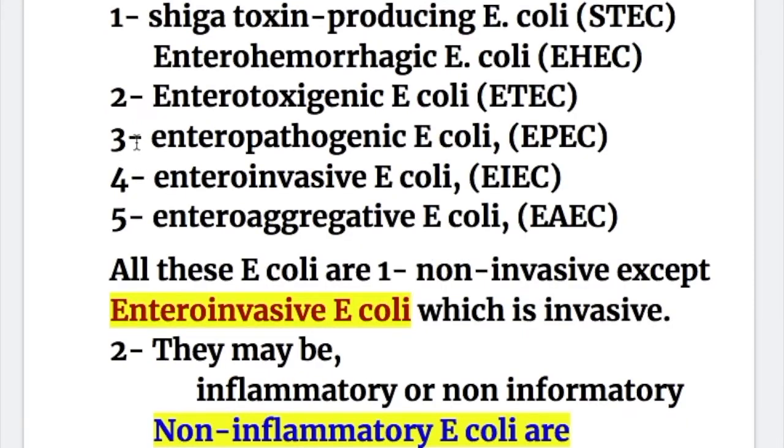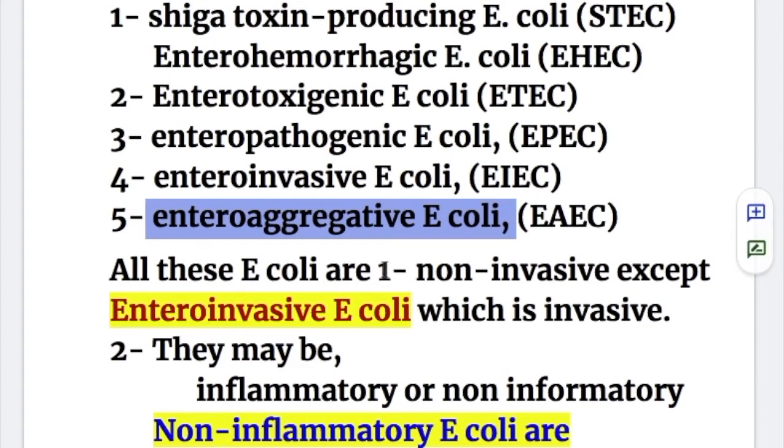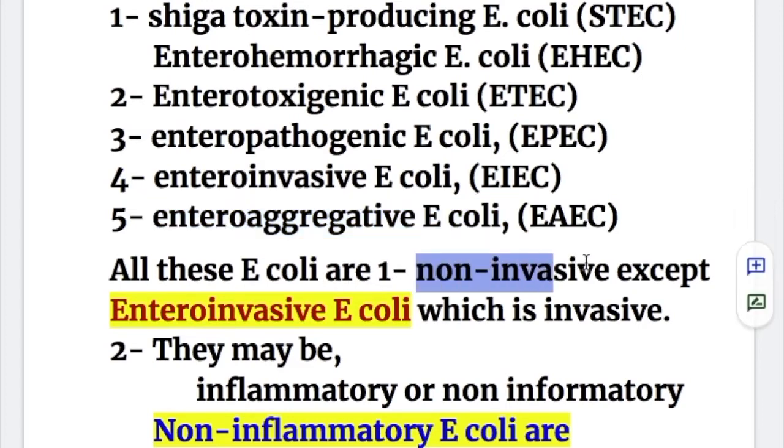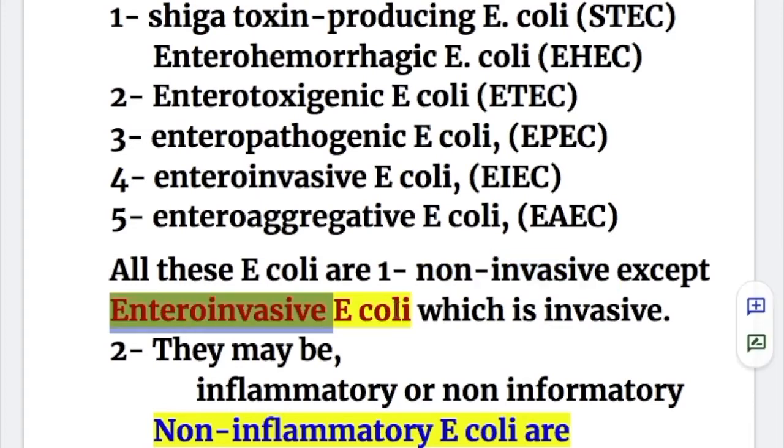Now, types of E. coli. Number 1, Shiga or Shigella toxin producing E. coli, or Enterohemorrhagic E. coli. Number 2, Enterotoxigenic E. coli. Number 3, Enteropathogenic E. coli. Number 4, Enteroinvasive E. coli. And number 5, Enteroaggregative E. coli. All these E. coli are, number 1, non-invasive. They just adhere, except the Enteroinvasive E. coli, which, as the name indicates, is invasive.